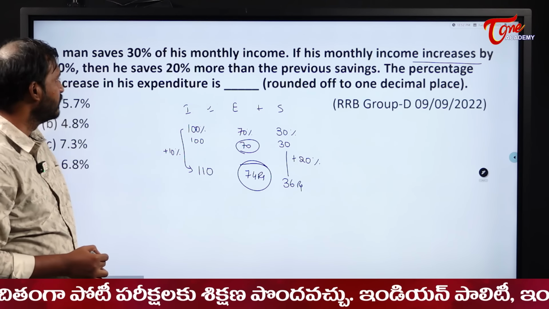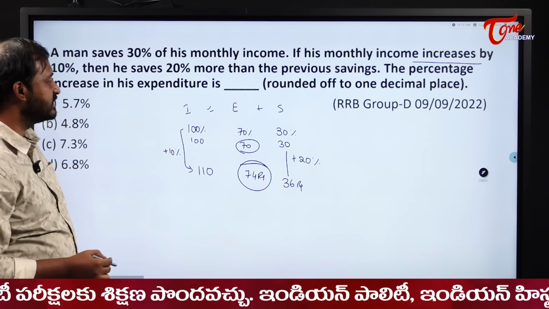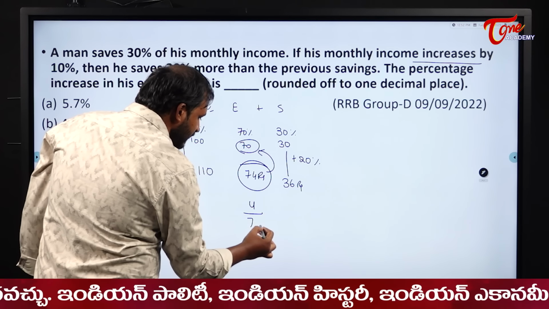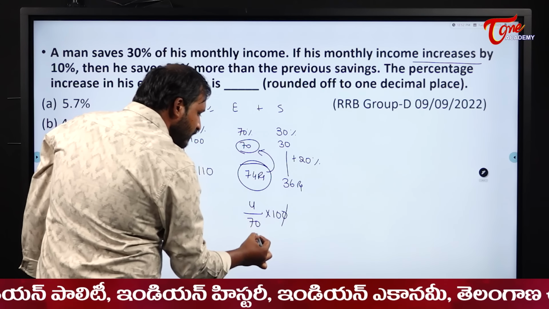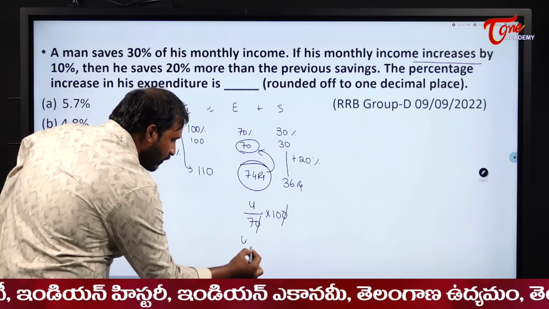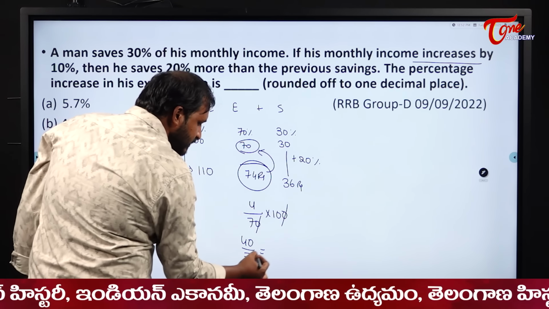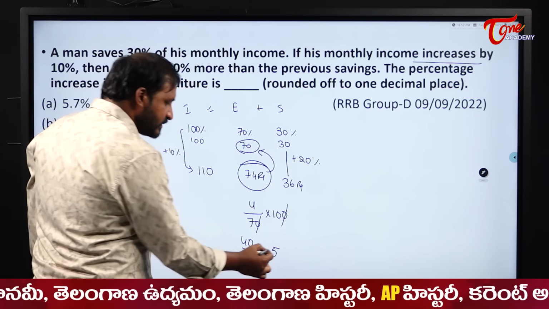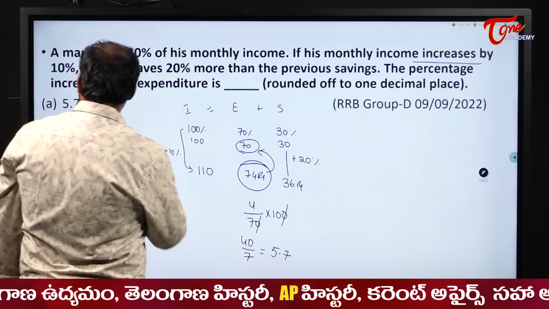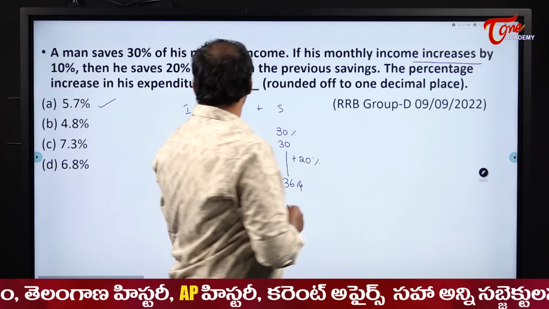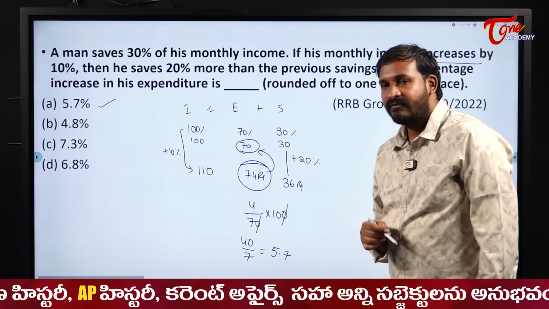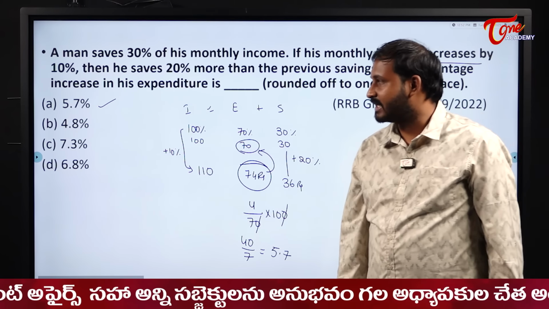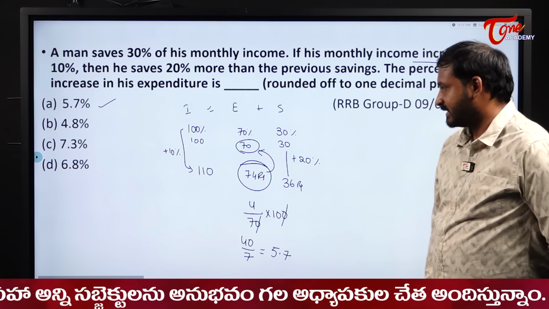His expenditure was 70. Now tell me, what is the percentage increase in the expenditure? Expenditure increased by 4 rupees out of 70 into 100. The zeros get cancelled. So what will you get here? 40 by 7. 40 by 7 means what, students? 5 times 7 is 35. 5.7. His percentage increase in his expenditure is 5.7%, rounded off to 1 decimal place.